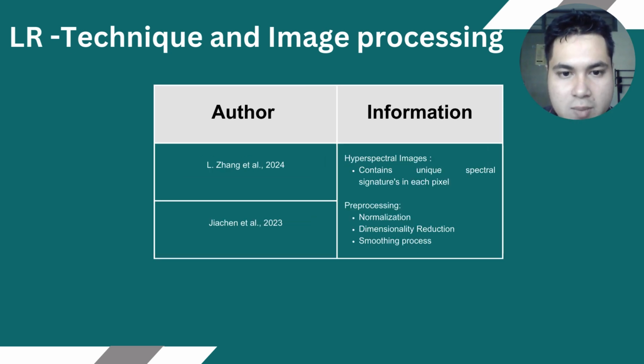For hyperspectral images, they contain unique spectral signatures in each pixel, and the pre-processing stages of hyperspectral images are normalization, dimensionality reduction, and smoothing process.